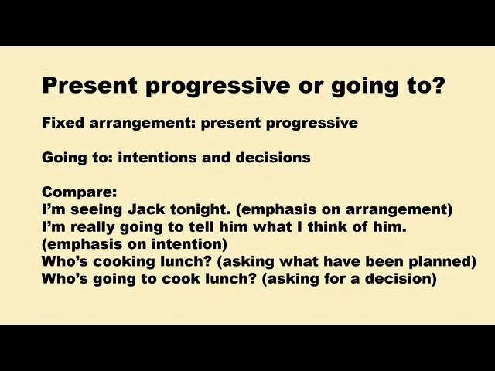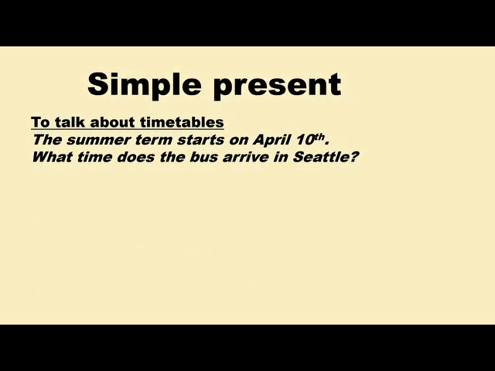Another example is like who's cooking lunch and who's going to cook lunch. If I say who's cooking lunch, I'm asking what have been planned, what have you decided about who is cooking tonight. But if I say who's going to cook lunch, I'm asking about your decision. Have you decided?